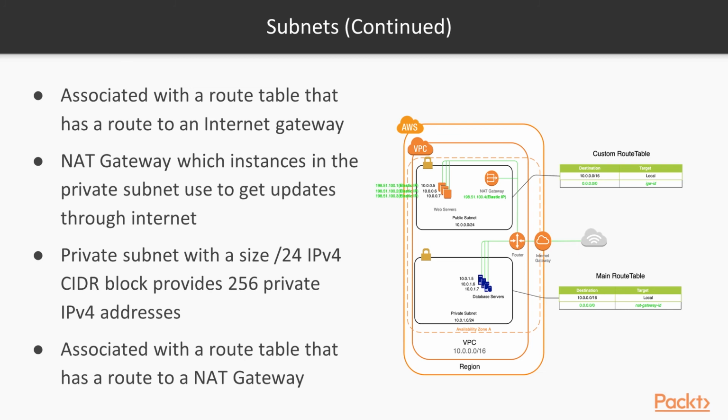So when these servers try to go to the destination of zeros, they'll be routed to the NAT gateway through their routing table. That will allow them to retrieve updates to these servers within their private subnet. So this is how subnets work. And also we have here elastic IP addresses for our instances in our public subnet so that they can be accessed from outside the VPC through the internet. And they can route out to the internet and back.